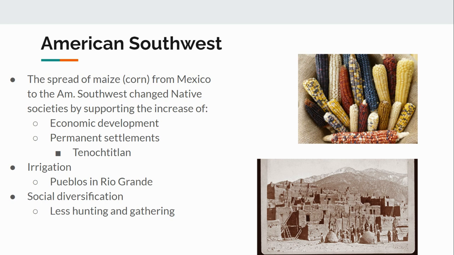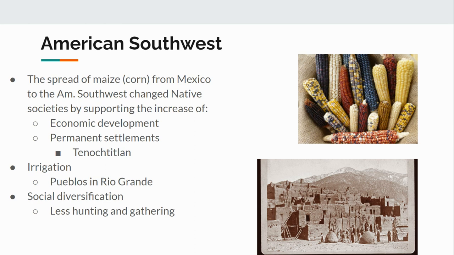So, in terms of economic development, because they're able to bring maize north, Native Americans are able to have organized towns, trade networks, and farming systems. And so, we're going to see complex societies develop in these areas. This is much different than the quote unquote uncivilized people that the early European settlers tried to make Native Americans seem like. Native Americans have complex societies.